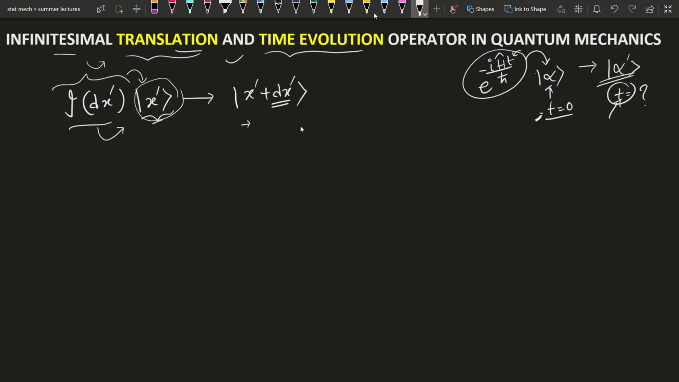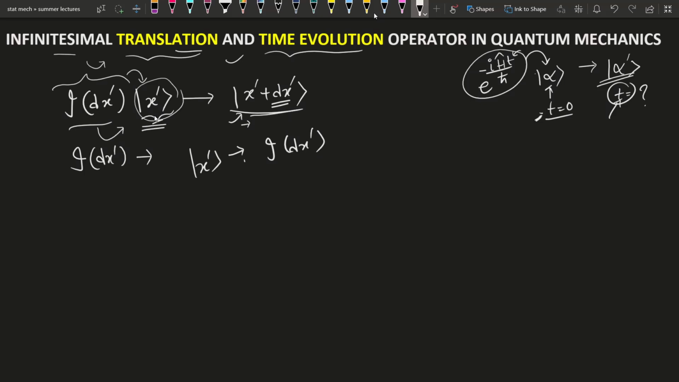Now you can easily understand that if this operator operates on this state and gives this result, then this state ket has changed. That means the state ket x dash is not an eigenstate of the operator J(dx dash), because the state changes after the operation of this operator on it.